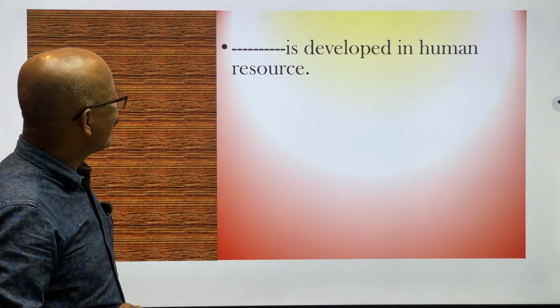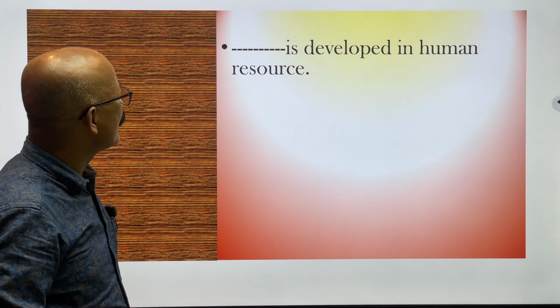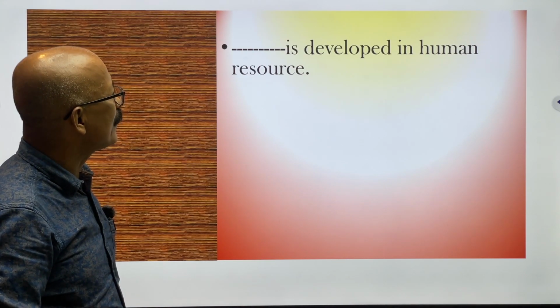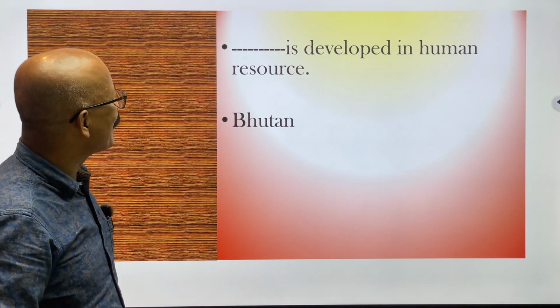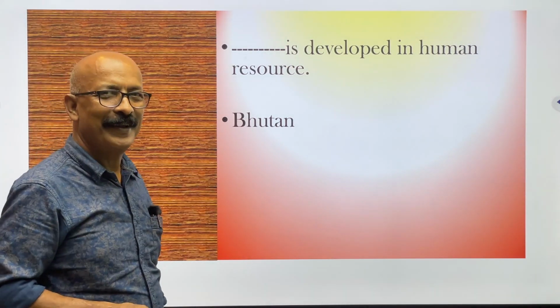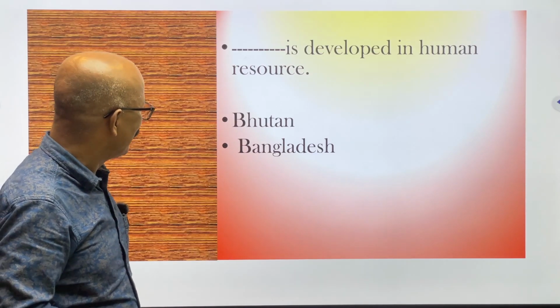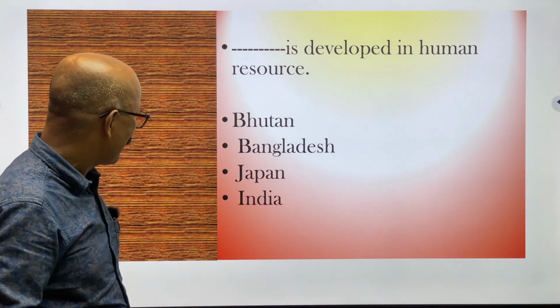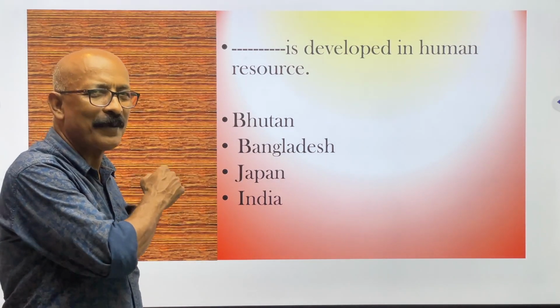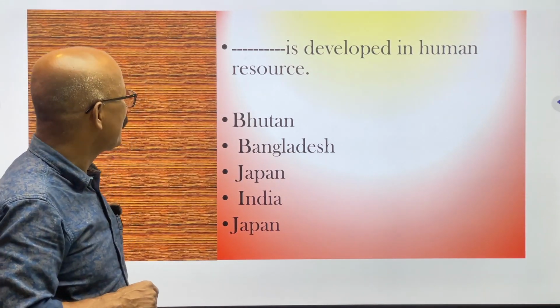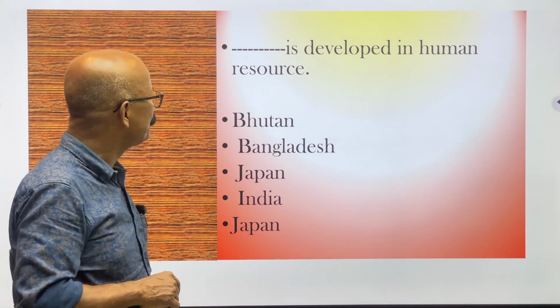Next question: which country is developed in human resource? The options are Bhutan, Bangladesh, Japan, and India. Among the four, definitely the answer will be Japan. Yes, Japan is developed in human resource.